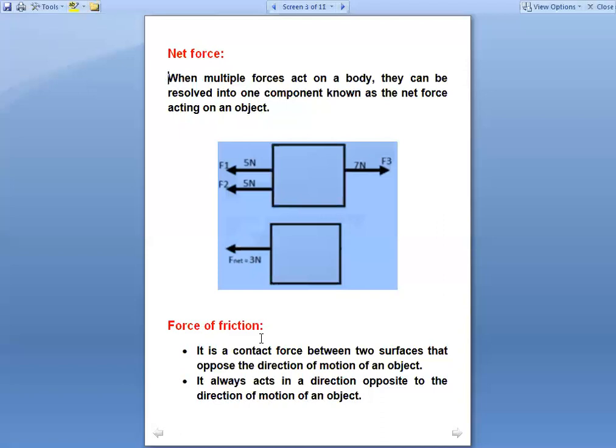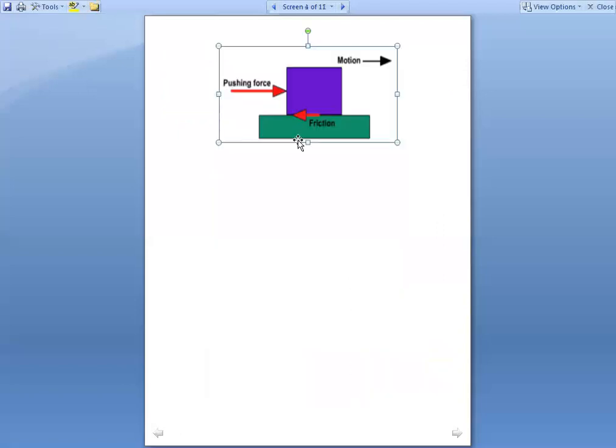You have studied the types of forces, contact and non-contact forces. So this is a type of contact force. It acts between two objects. Okay. And those two objects are in contact with each other. See the figure here. These two boxes, the violet one and the green one.